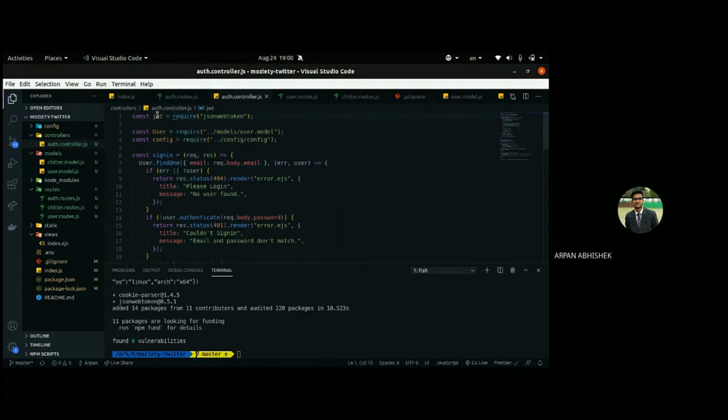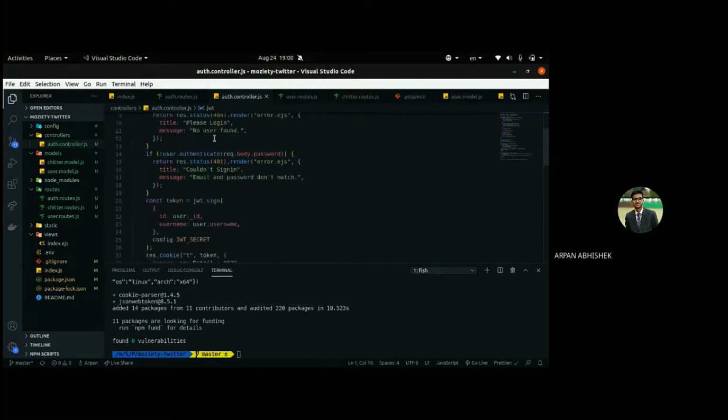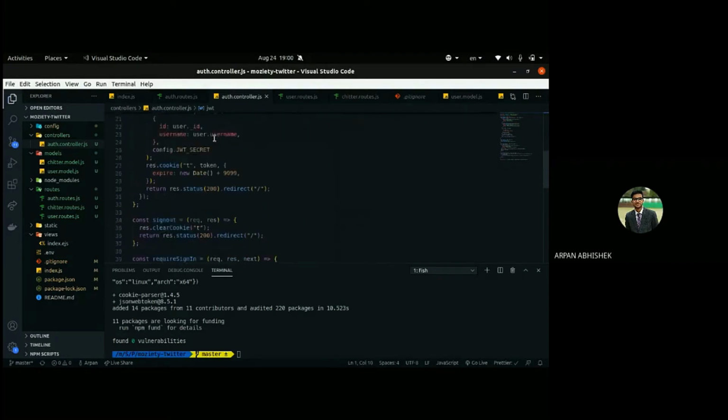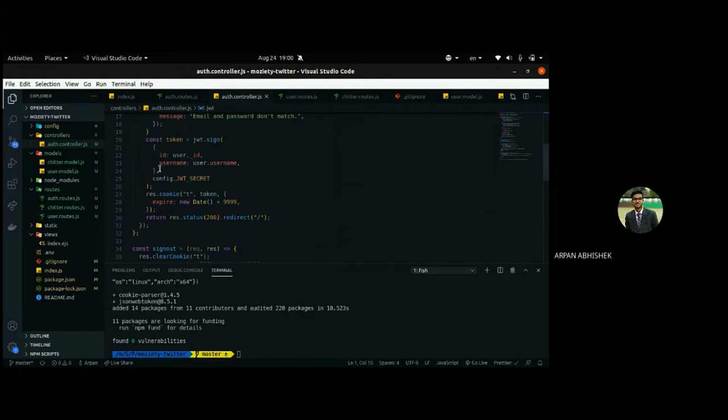This JWT contains a sign method, which for the first argument takes an object, to decide what it should give if this token is to be decrypted. Basically we are encrypting the user ID and username, because we'll be using the username as well.